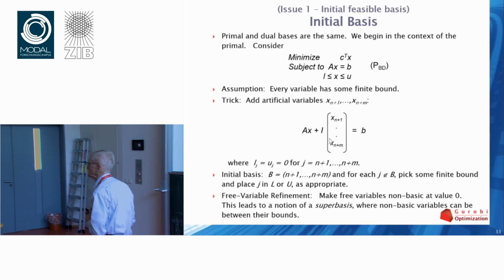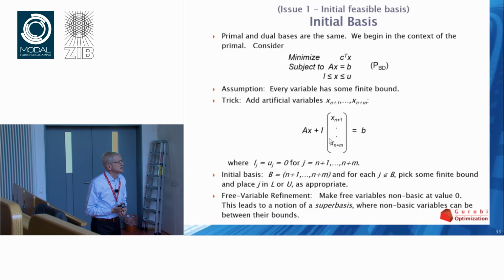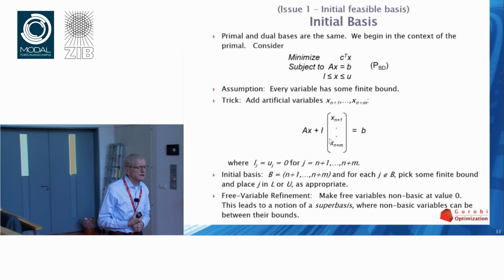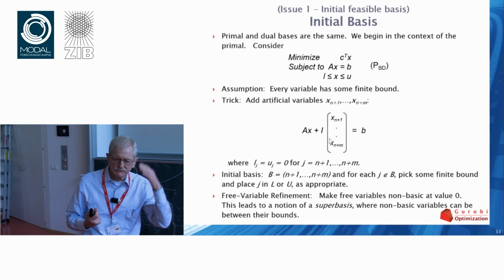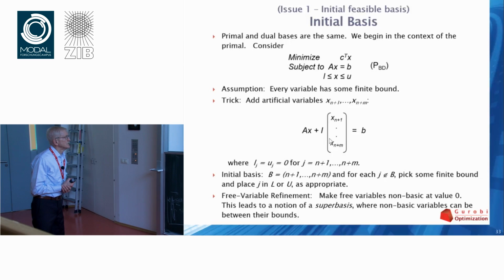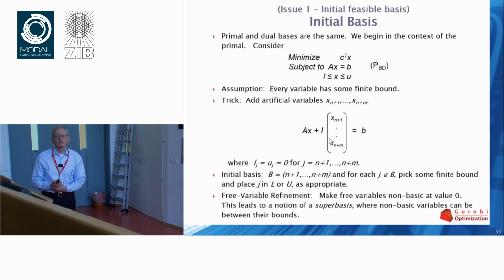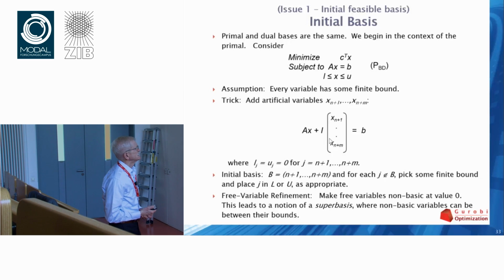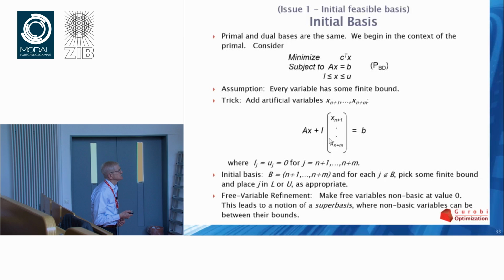So that's just a simple, practical choice. Go through the variables in the original model, and if they have just one finite bound, they go in the set that they have to go in, L or U. And if they have 2 finite bounds, put them in the set that would give them the smallest absolute value. So that gives us our initial basis.